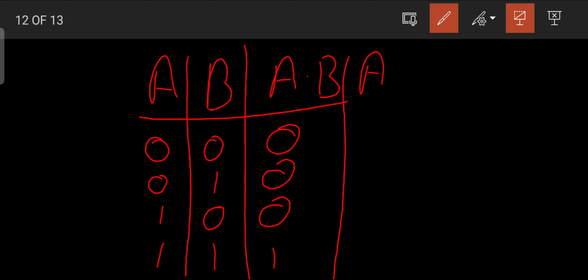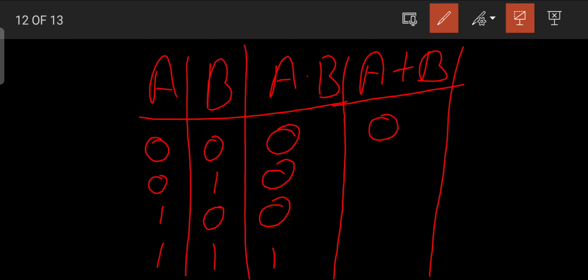And in the same way we'll talk about the OR operation. The OR operation says that if you have only one value true, then you get the result true. Here the value of A and B is 0, so we'll get 0. The value of A is 0 and the value of B is 1, so we'll get 1 because the value of B is true.